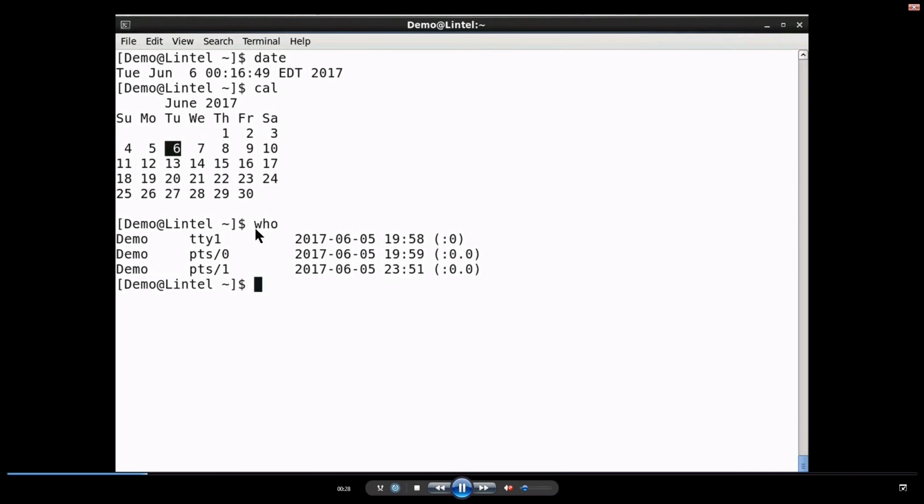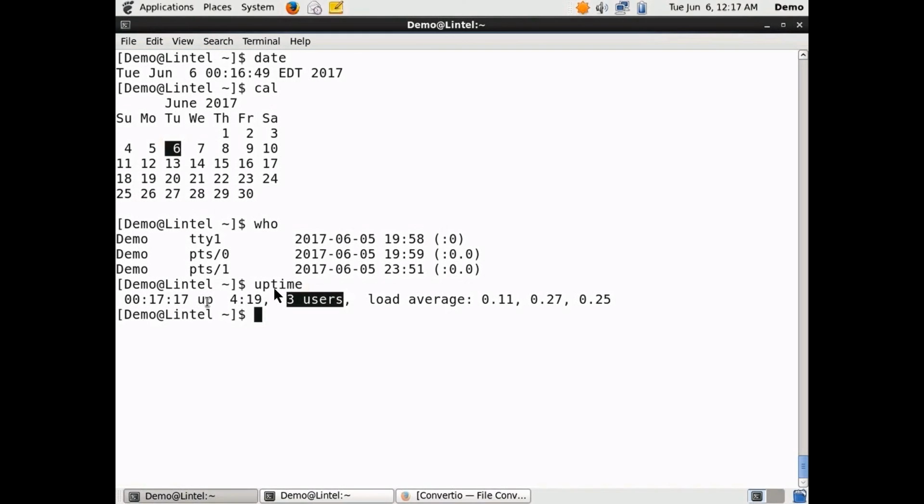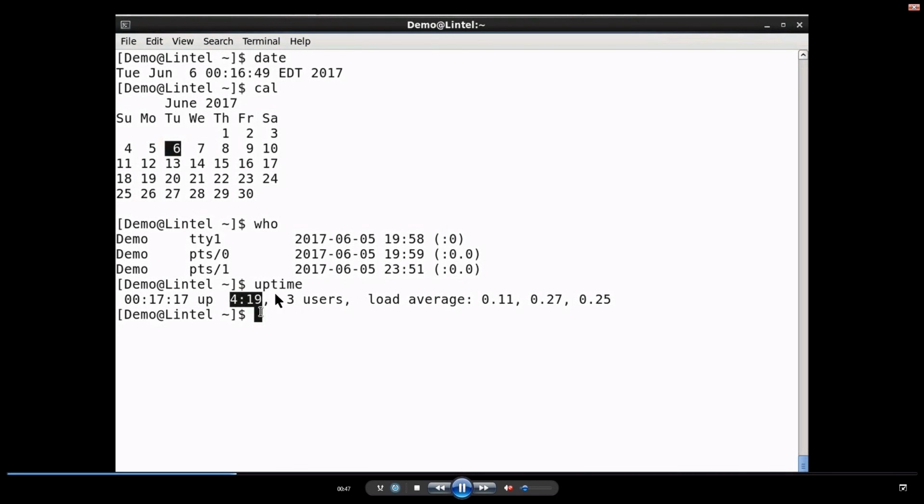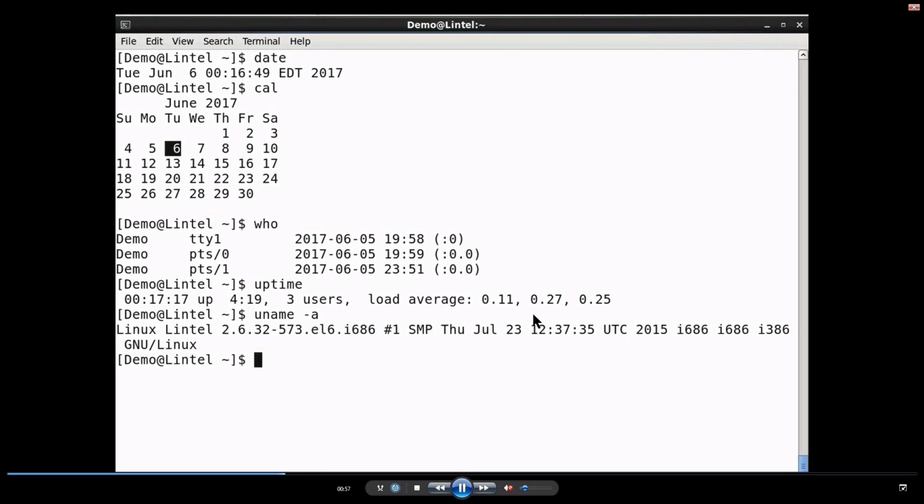Who command, as I said, displays the online users. Over here demo is the user who has logged in. Demo has logged in from several terminals, there are no other users who are online. Uptime command will display the time since system has booted. Apart from the time, it displays number of users. You can see since how long it is up, the number of users and what is the load average.